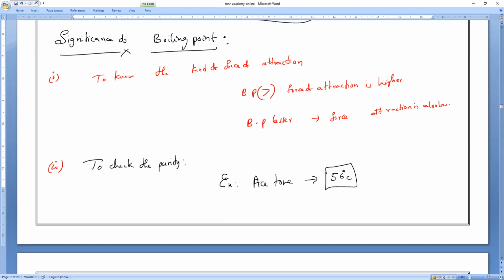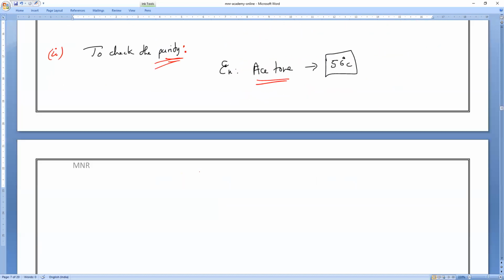Impure. It is impure. To know the purity of a substance: every pure substance has a particular boiling point. If you find the substance's boiling point is not exactly what it should be, then that is called an impure substance. Understanding? So that is the second importance, to check the purity. Is it okay, guys? Everybody?